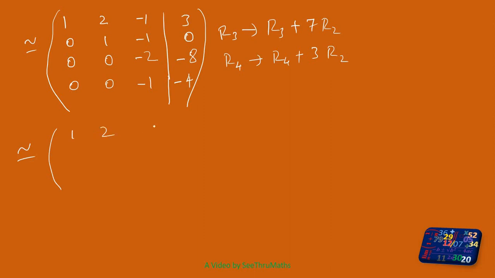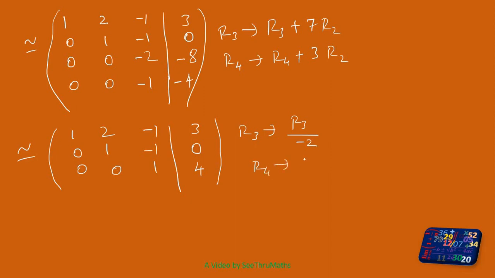So 1, 2, minus 1, 3. 0, 1, minus 1, 0. So this I am going to divide. Row 3 replaced by row 3 divided by minus 2. So here 0, here 0, here 1. When I divide by minus 2, it will become plus 4. What about the last one? Row 4 is replaced by row 4. Either I multiply by 1, or I multiply by minus 1 or divide by minus 1. Anything we can do. Okay, so 0, 0, 1, 4.